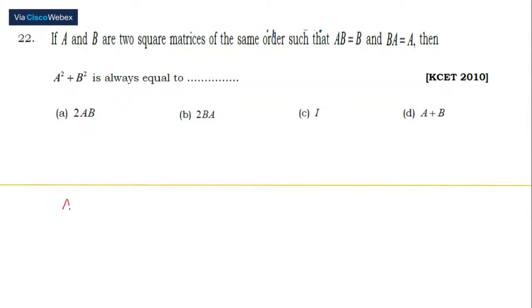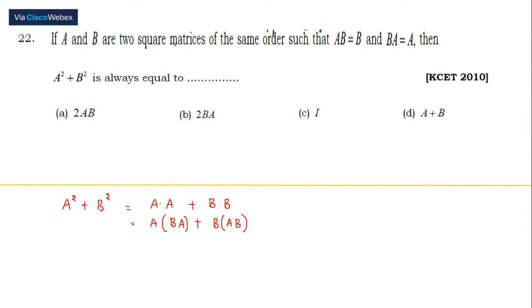Now, here, A square plus B square. This can be written as A into A, and B square we'll write as B into B. They have given A to be BA, so I'm going to replace this A by BA, plus this B I'm going to replace by AB.